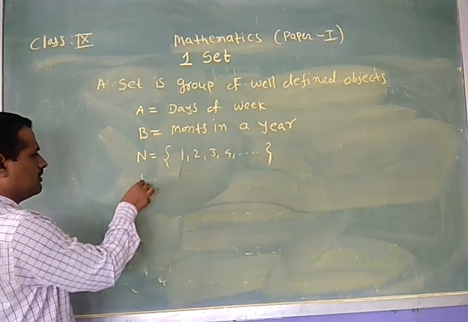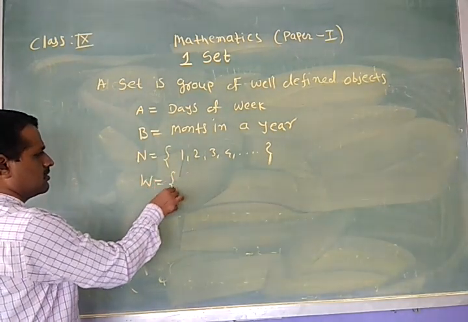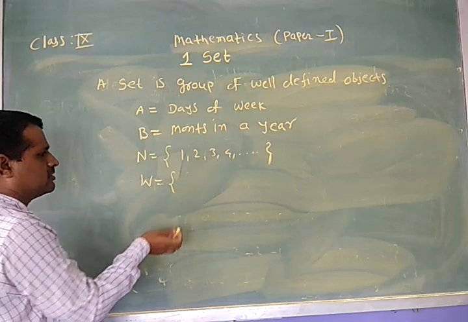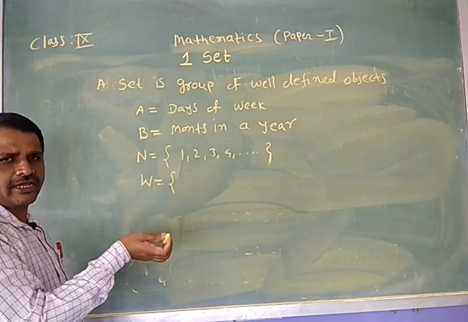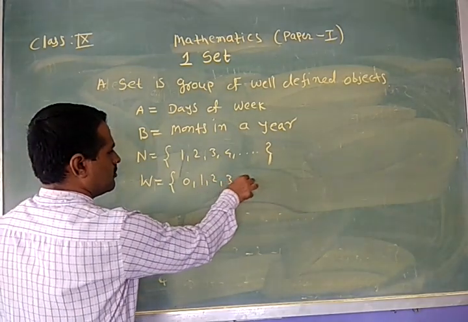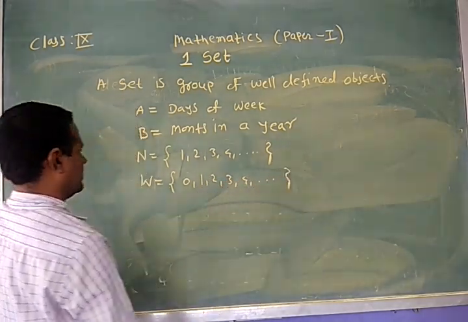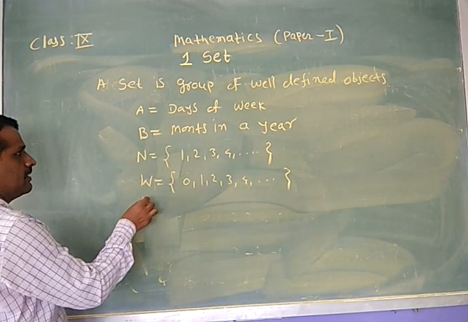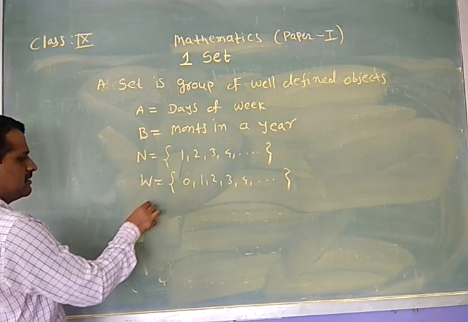Then the set of whole numbers. Here when we add 0 to the natural numbers, we get the set of whole numbers. That is 0, 1, 2, 3, 4. This is also a set. Then the set of rational numbers.